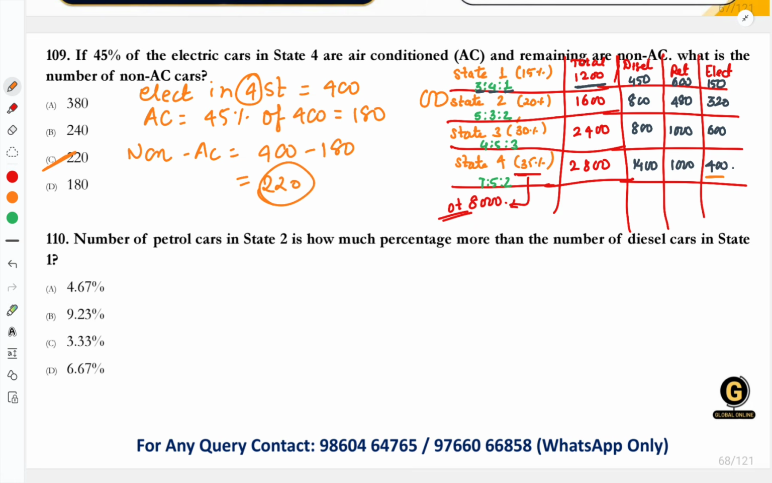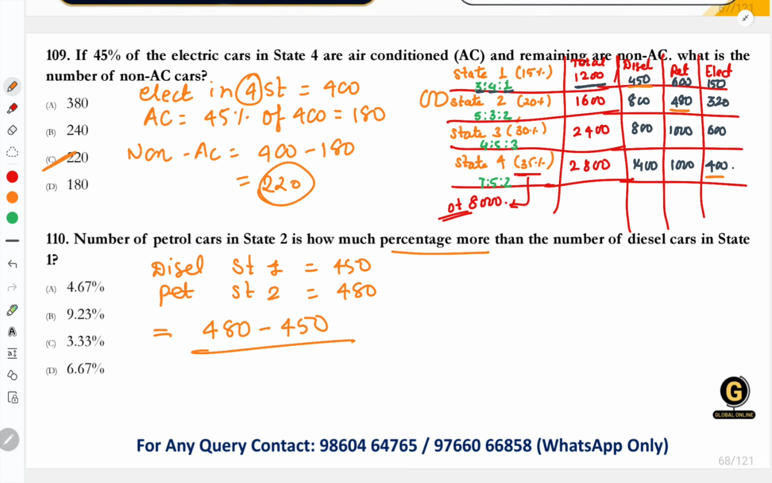Next question: petrol cars in state 2 are what percent more than the diesel cars in state 1? Diesel cars in state 1 are 450, and petrol cars in state 2 are 480. To find the percentage more, we take the difference of both: 480 minus 450, divided by 450.